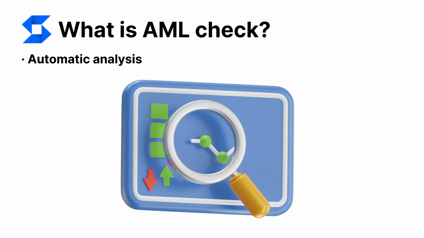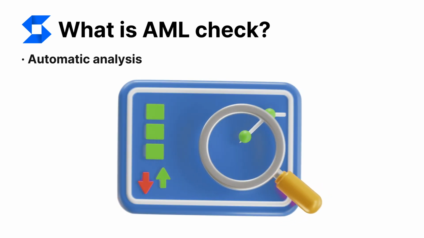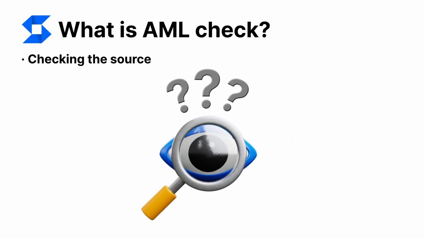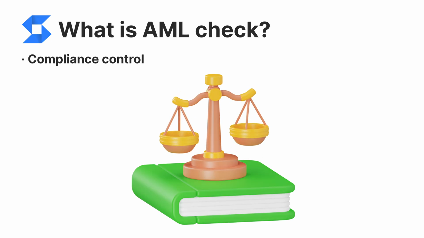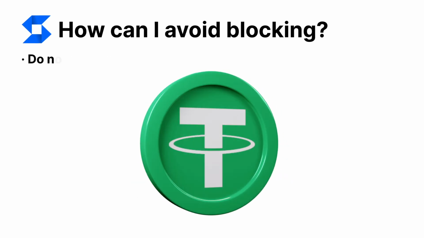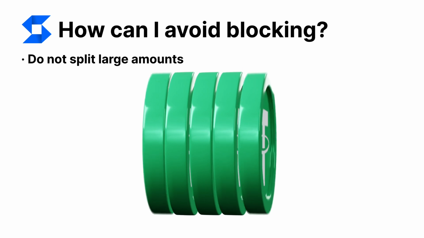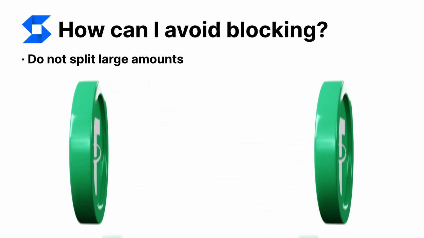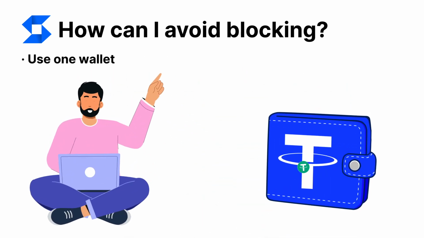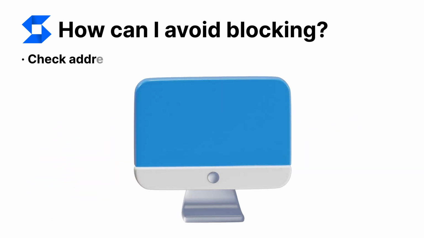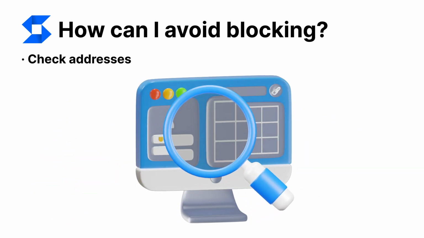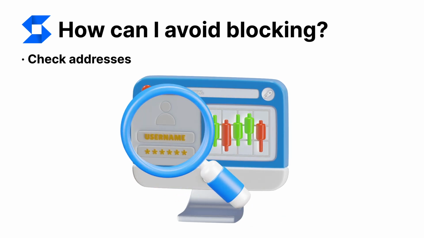Automatic analysis of transactions for suspicious activity, verification of the source of funds, compliance monitoring of transactions with legislation. How to avoid blocking: don't split large amounts into small transfers, this is the main trigger for blocking. Use one wallet for sending funds, multiple addresses raise suspicions. Check addresses for connections to mixers and darknet through special services.